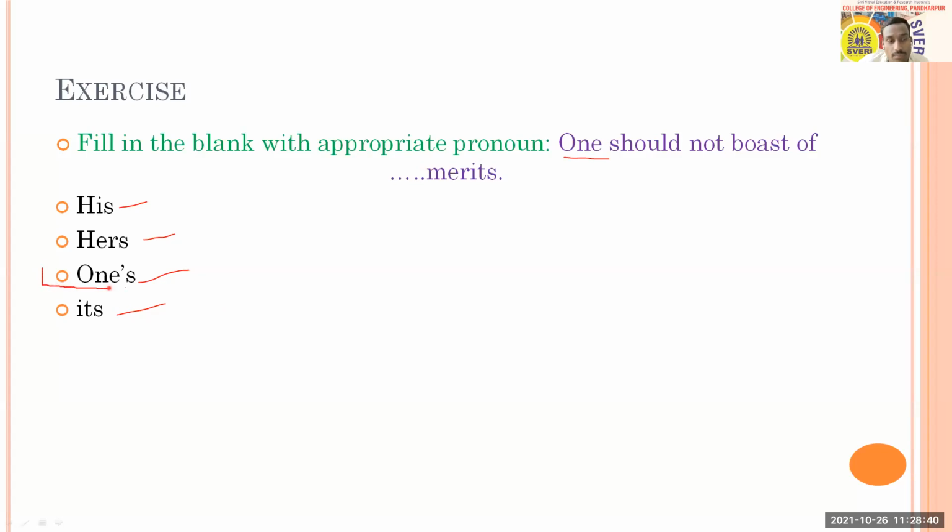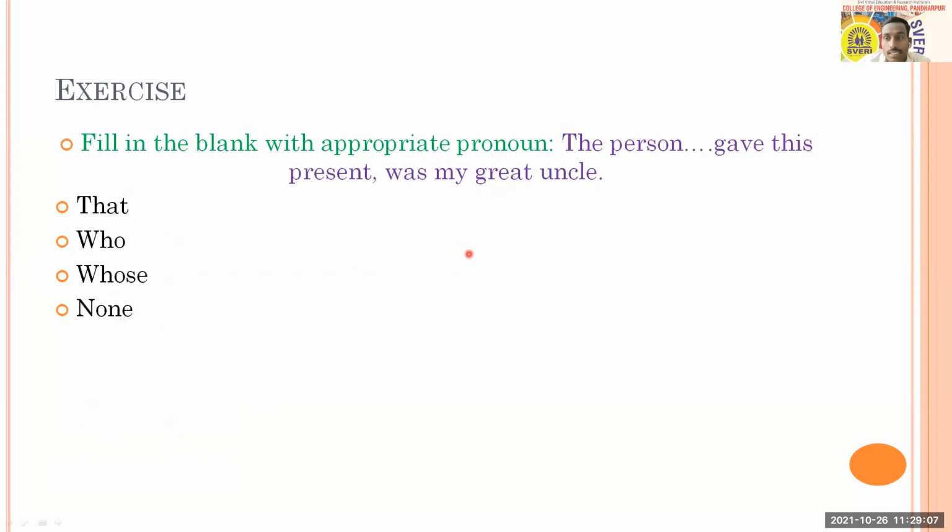It can't be his. You cannot choose this. Hers is not appropriate here. Its is also not appropriate here. So what is going to be the answer here? Option C is going to be the answer. Ensure that all of you got it right, that option C, one's, is the right answer for this question: one should not boast of one's merits. Then let's go to the next question.